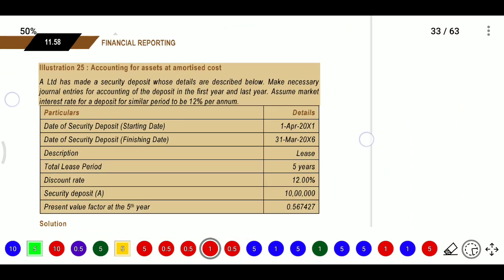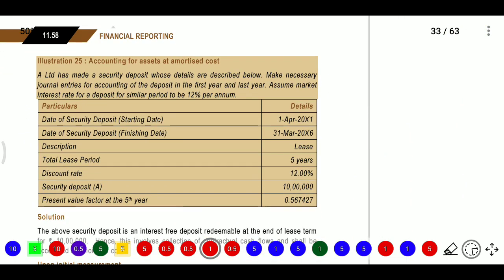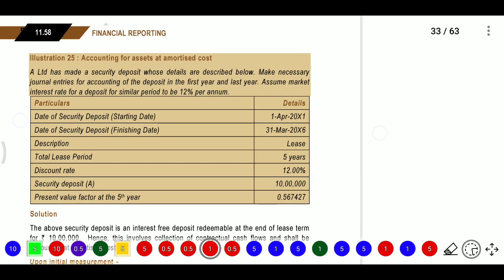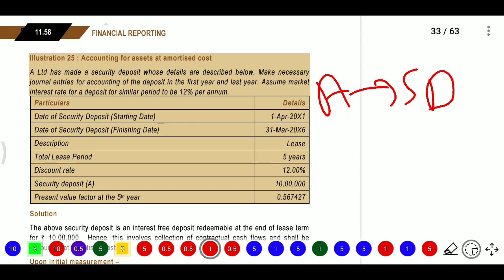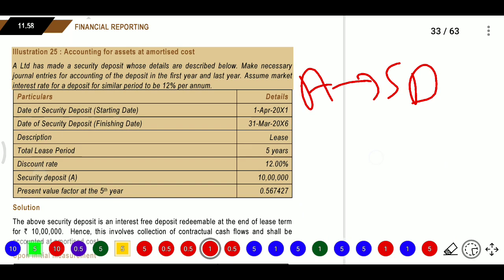After that, question number 25. In question number 25, what is there? A Limited has made a security deposit, and the details are described below. Make the necessary accounting entries for accounting of the deposit in the first year and last year.